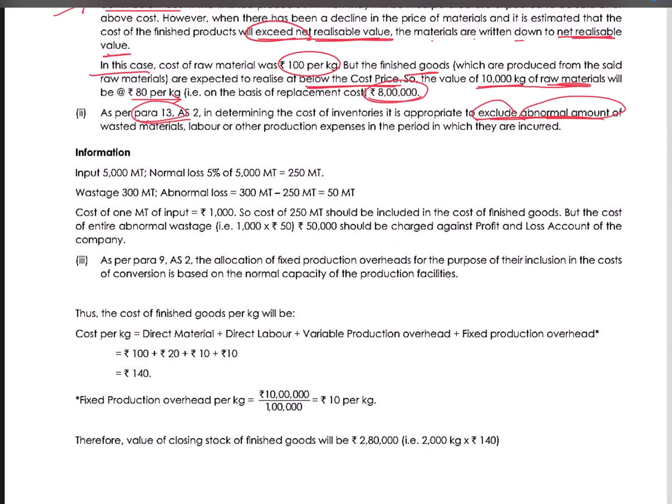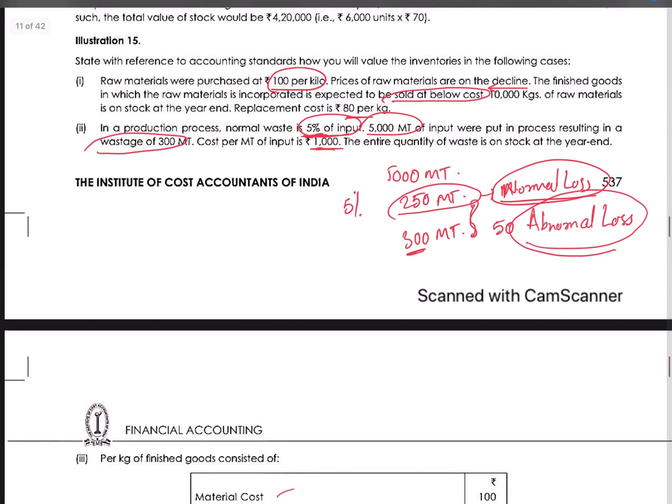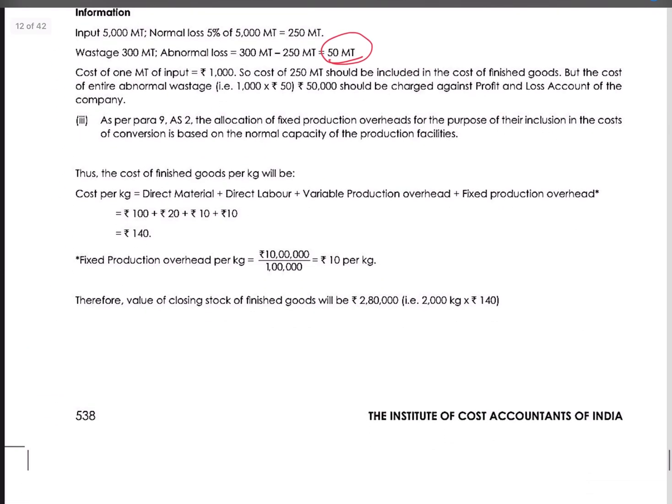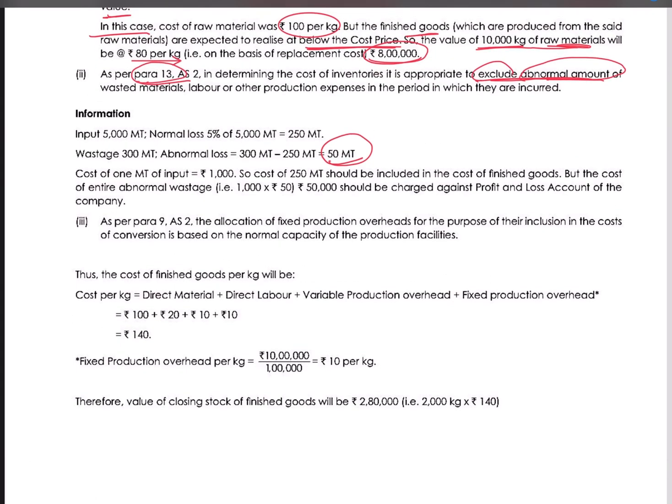So what is the abnormal loss? The abnormal loss we found out to be 50 metric tons. So we have to value it. How will we value it? They have said that they bought 5000 metric tons, and the cost was 1000 rupees per metric ton.